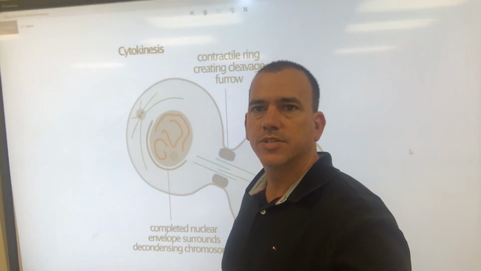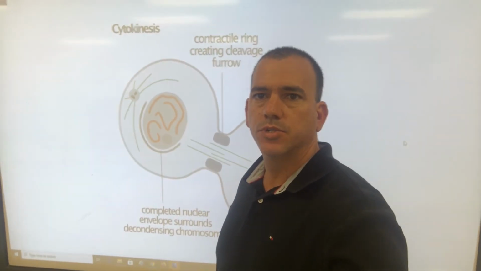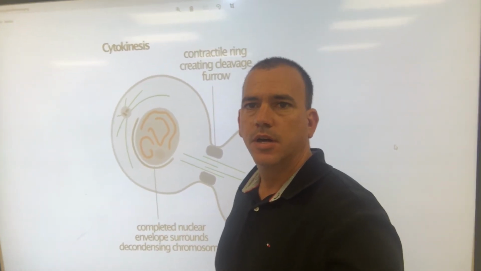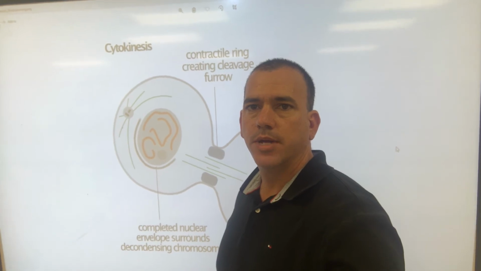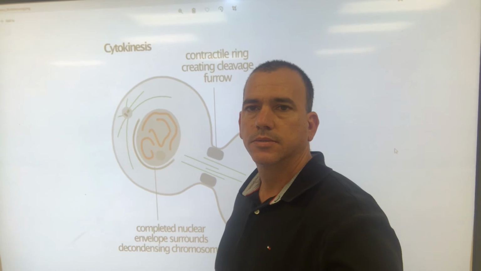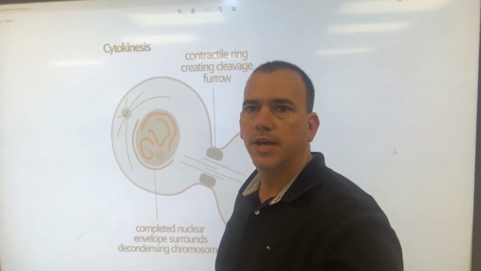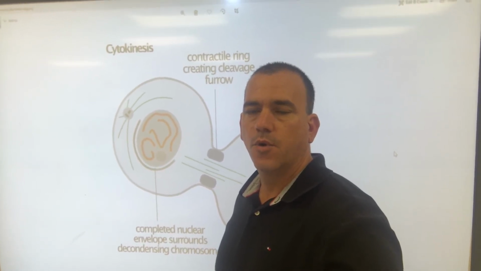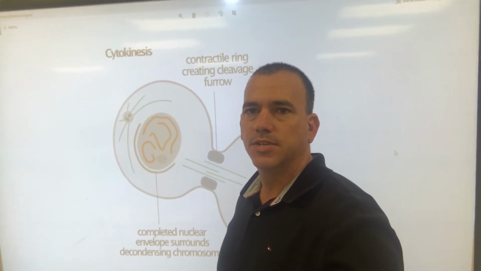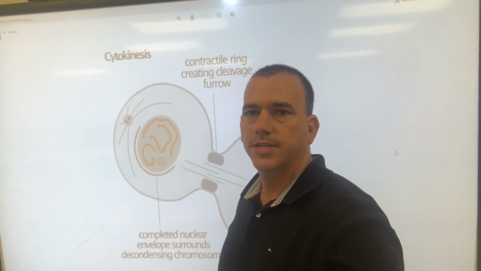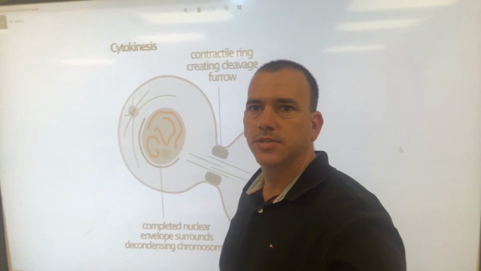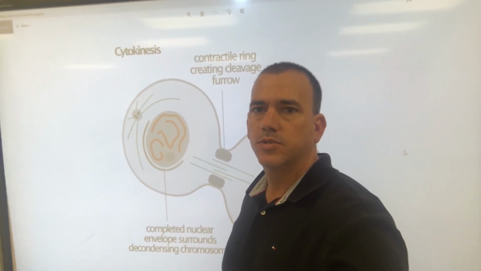All right, so this next one is cytokinesis. With cytokinesis, what you put down is pinching off of the cell membranes. Nuclear envelopes have already formed around the nucleus, and pinching off of the cell membrane. You could also put this down to help you remember cytokinesis: cytokinesis, two pieces.